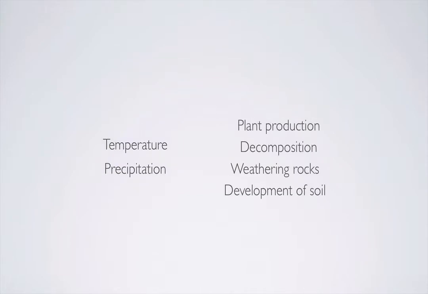Now, of the climatic factors, temperature and precipitation, far and away, are the two factors that we think about most as impacting ecosystem processes. All the other ones do too, but usually when we categorize or characterize different ecosystems, and we want to think about plant production or decomposition, the weathering of rocks, development of soil, those things that ecosystem ecologists think about a lot, we're really going to start with temperature and precipitation. And those would be the two main climatic factors for this book and for the course that we're going to focus on.